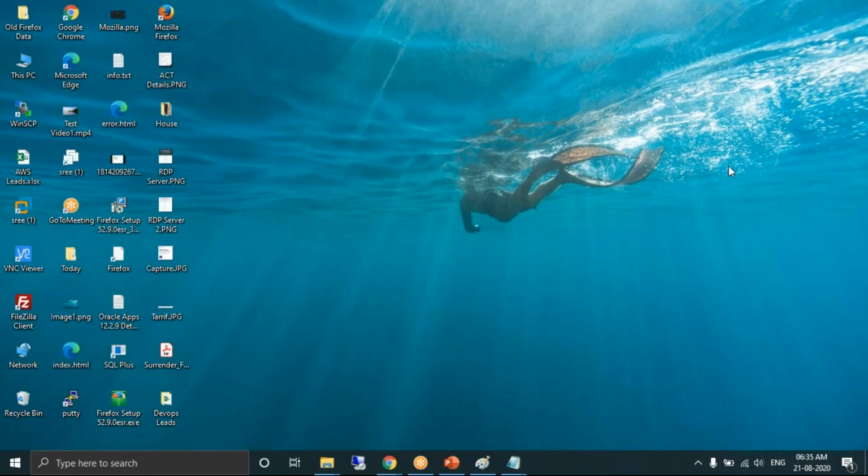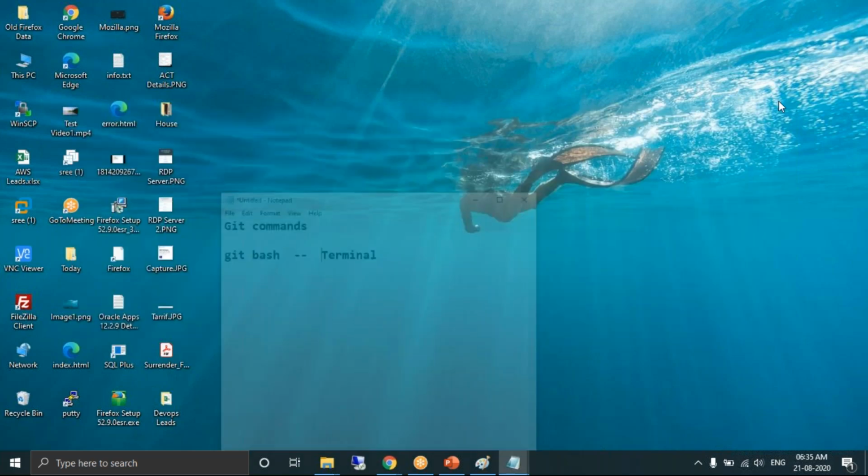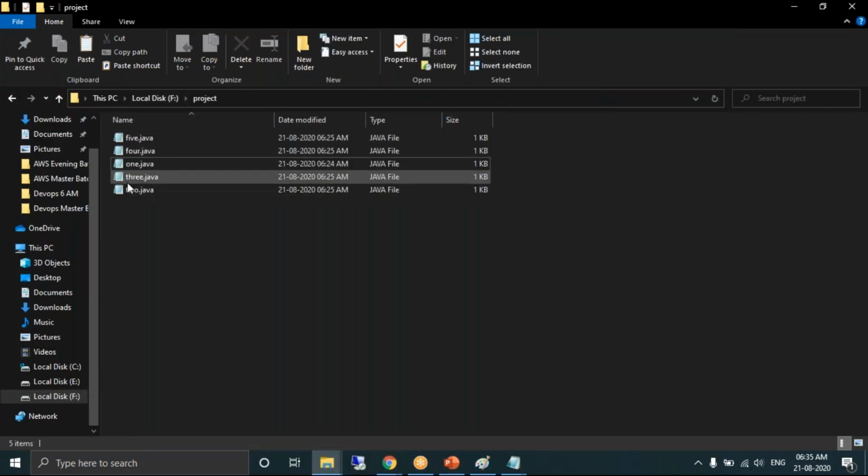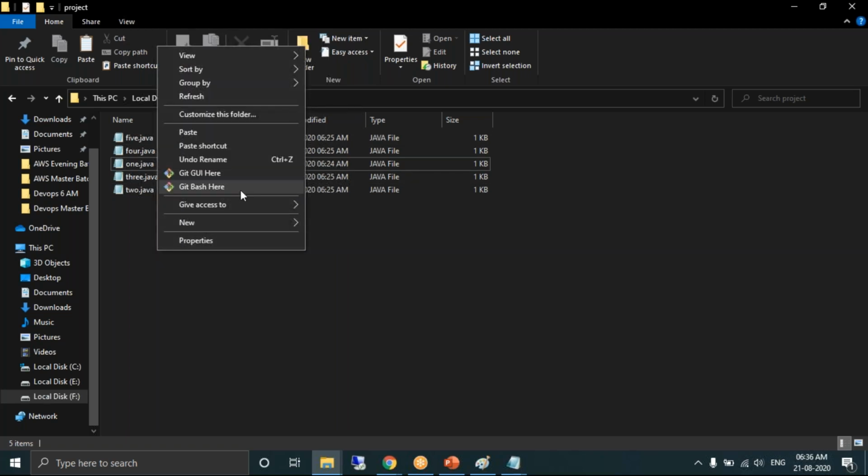Now what does the developer do? The developer should go to the location where the source code is saved. You remember the source code is saved in the project folder. Go to that location, right click, and open Git Bash from here.